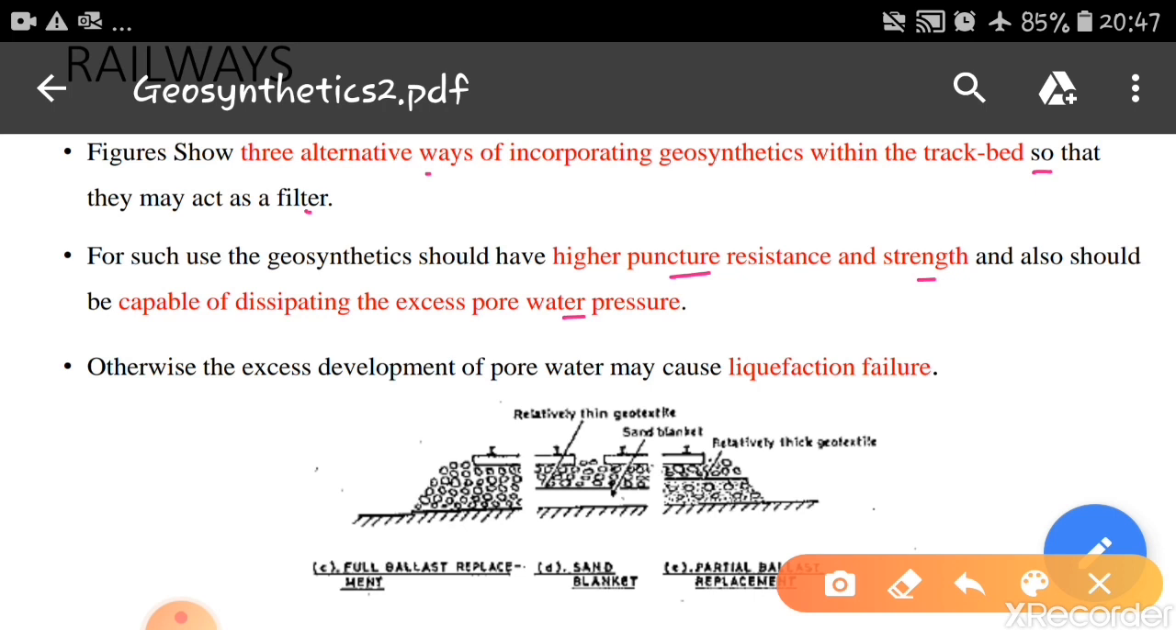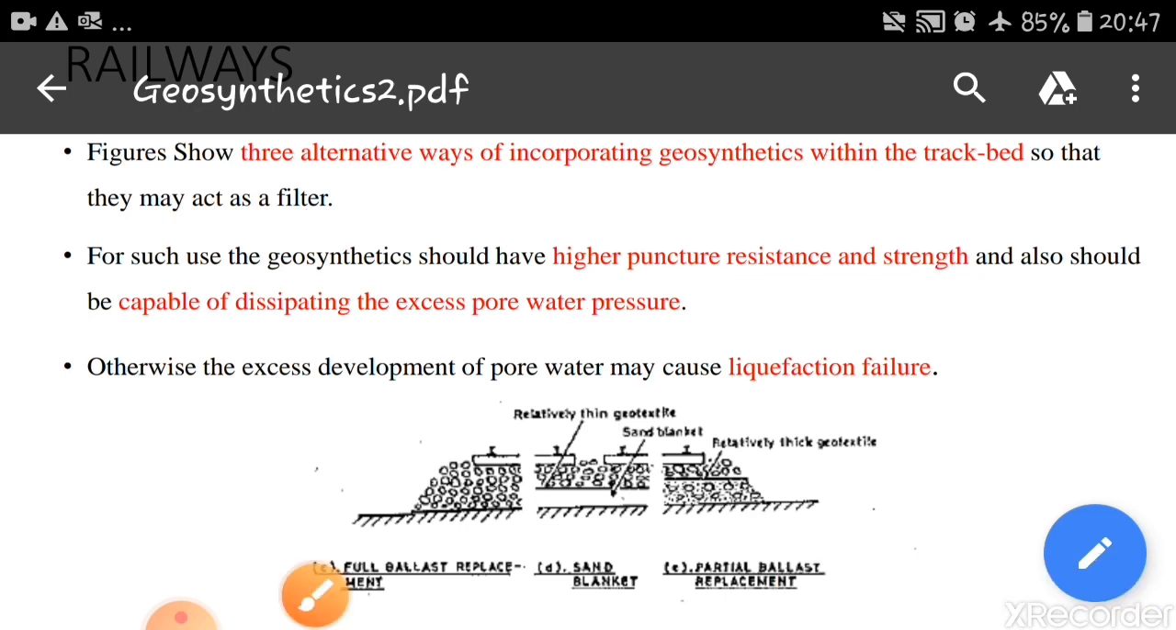So we should have sufficient puncture resistance, there should not be any tearing or puncture, and it should have sufficient strength, and also it should be capable of dissipating the excess pore water pressure. Otherwise the excess development of pore water may cause liquefaction failures. So this has to be dealt with seriously.